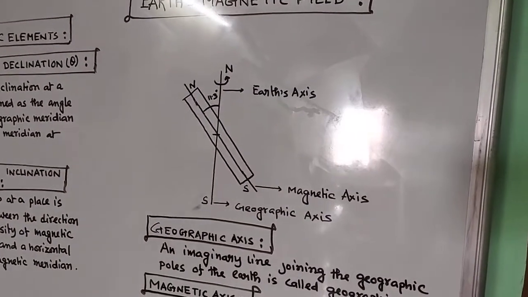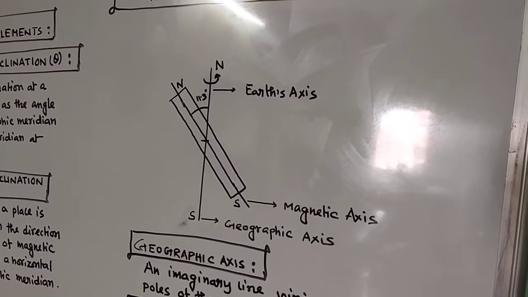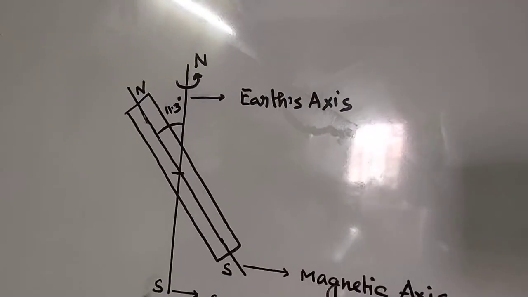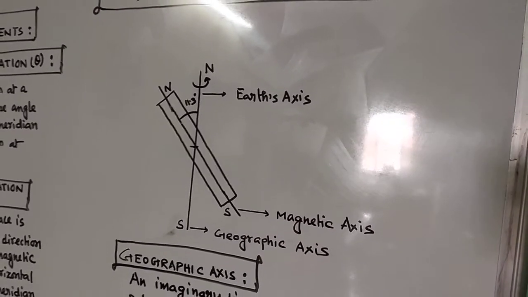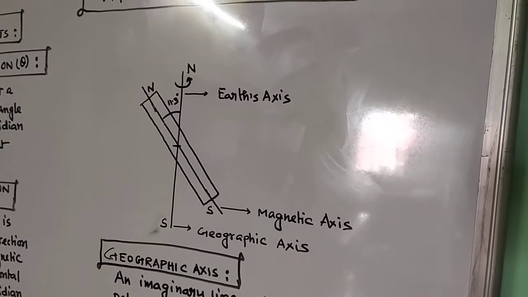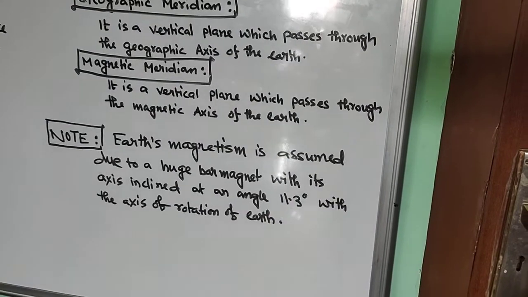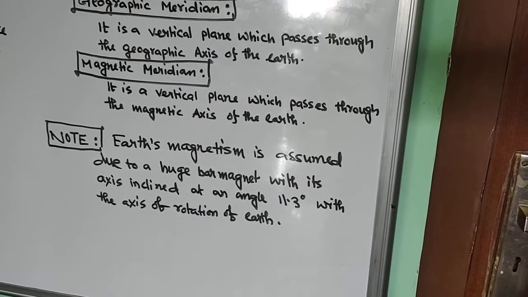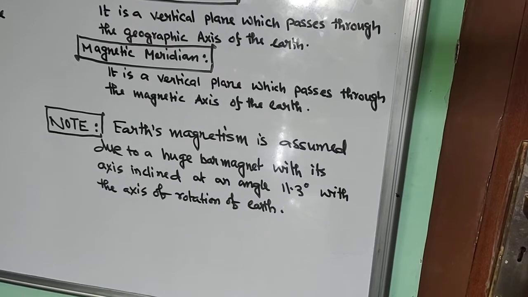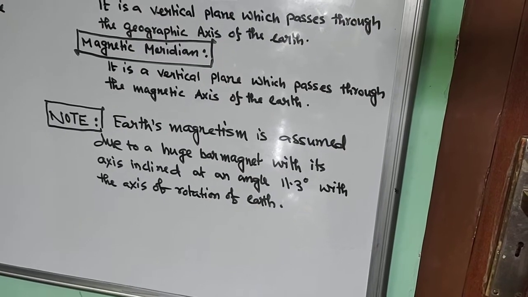Now you see in this figure, we have drawn a bar magnet, and the axis of the bar magnet makes an angle of 11.3 degrees with the Earth's axis, or you can say geographic axis. Before going to this diagram, let me go through this part under note. Earth's magnetism is assumed due to a huge bar magnet with its axis inclined at an angle of 11.3 degrees with the axis of rotation of Earth.